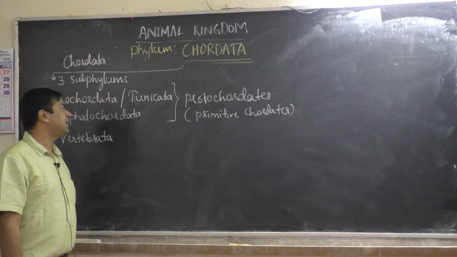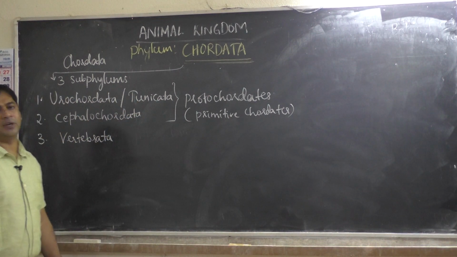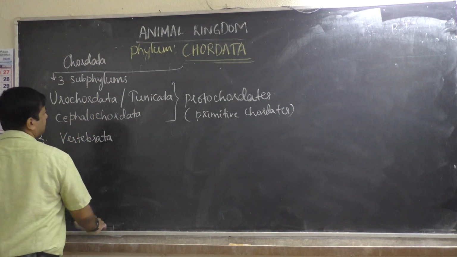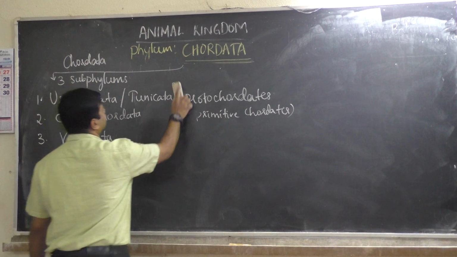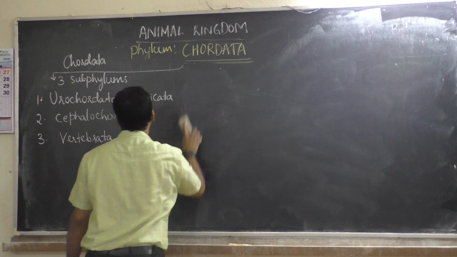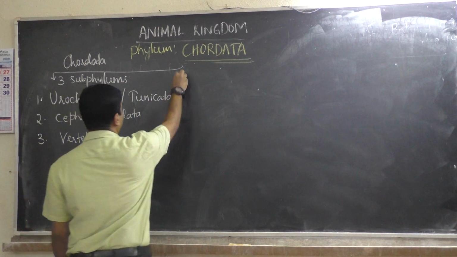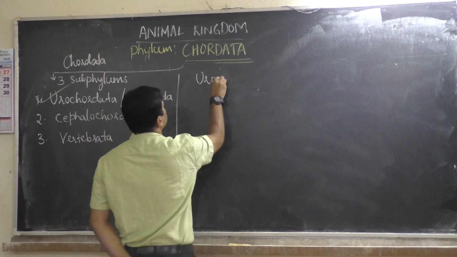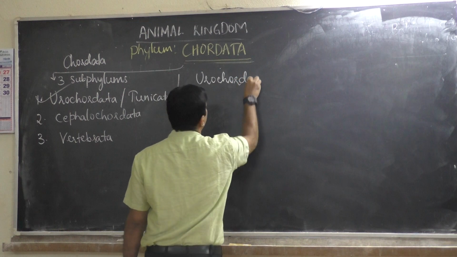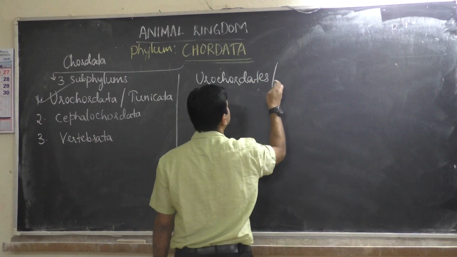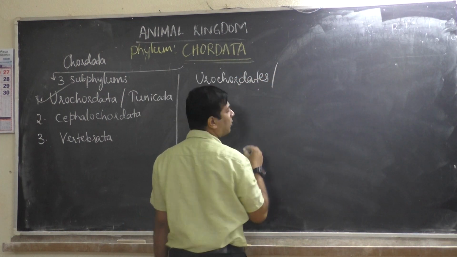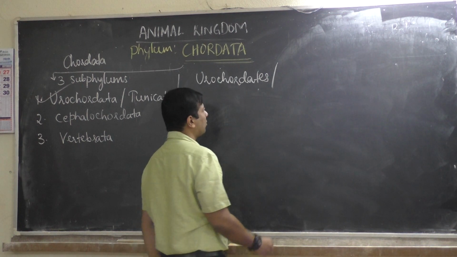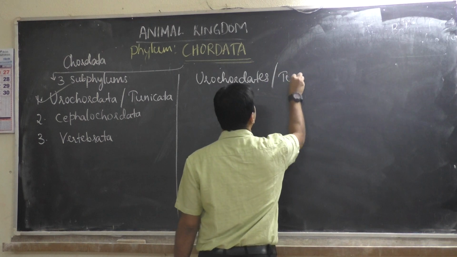Okay, now let us discuss these one by one. First, let us see urochordates. Urochordates means animals which come under the subphylum Urochordata. Urochordates are also called tunicates.